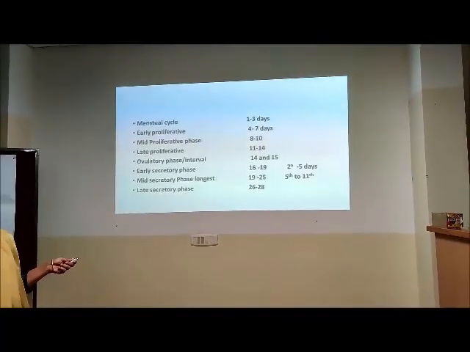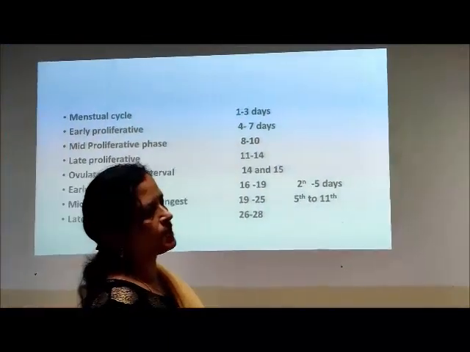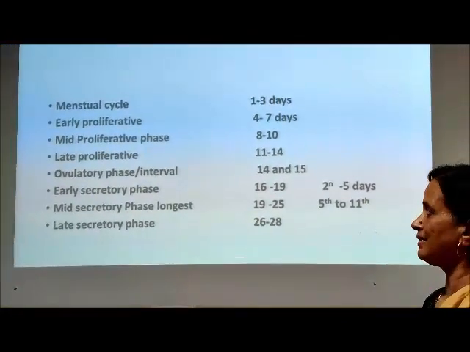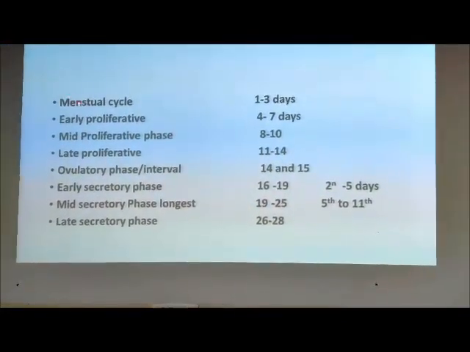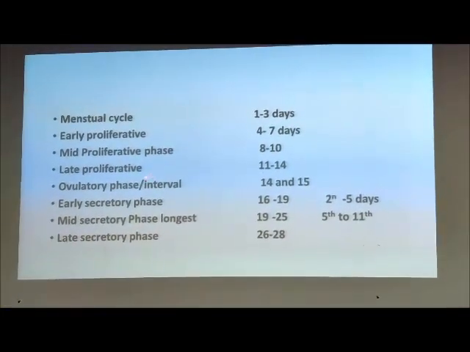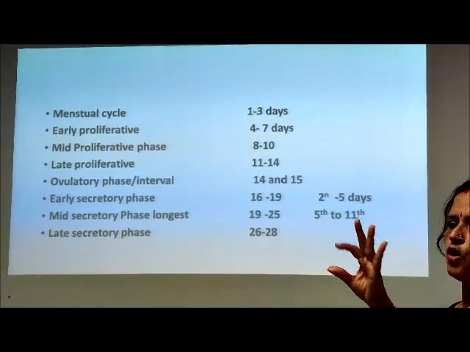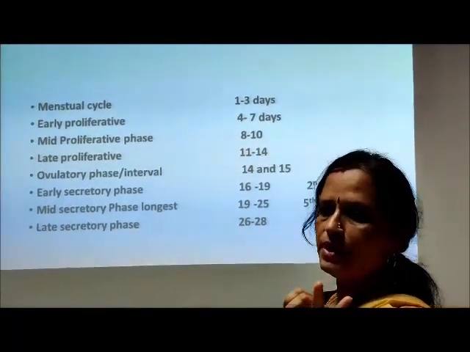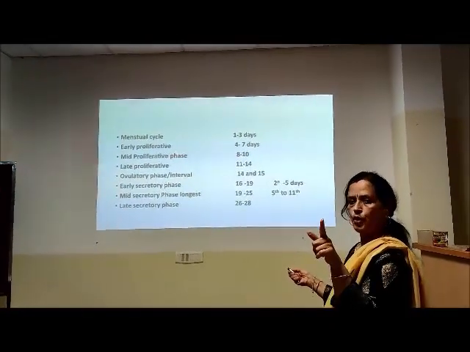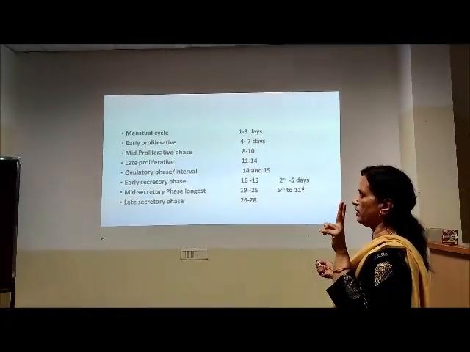So menstrual cycle, you should know, when we discuss, for all practical purposes we take 28 days as the normal physiological cycle. If we consider 28 days, then the menstrual phase lasts for 1 to 3 days. Then comes the proliferative phase and the secretory phase. So 3 important phases: menstrual phase, proliferative phase, secretory phase. But again we subdivide the proliferative into early proliferative, mid proliferative, late proliferative. I've just given the days also here.